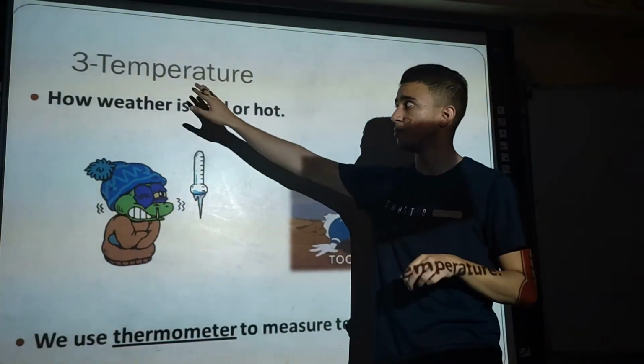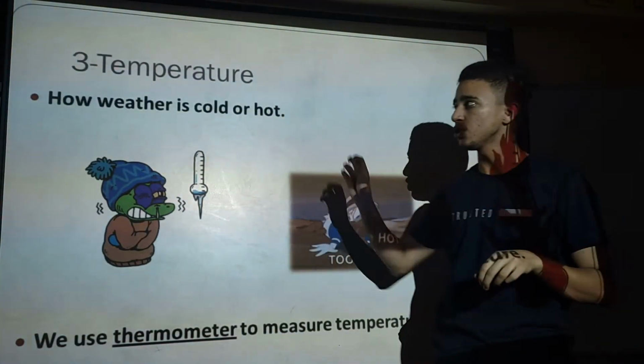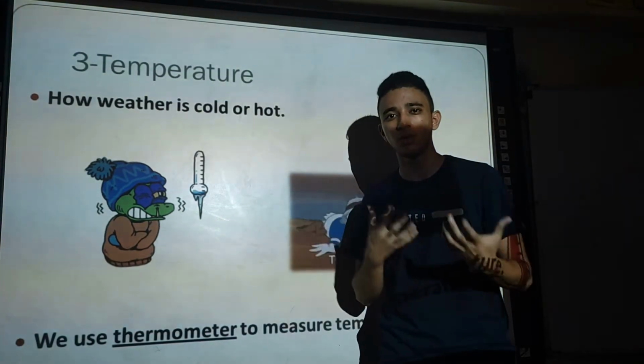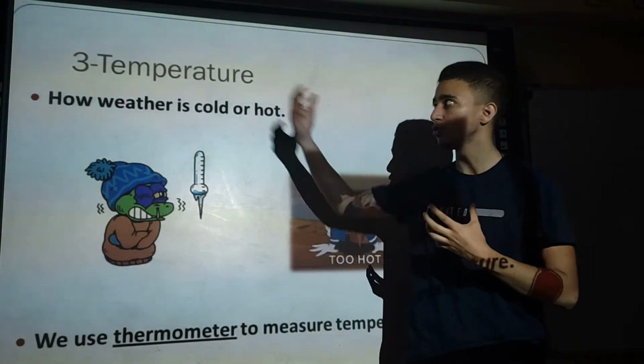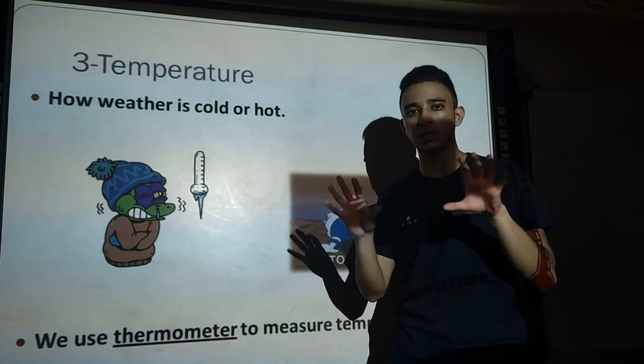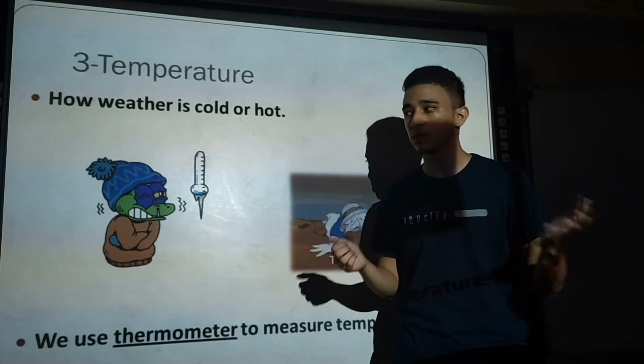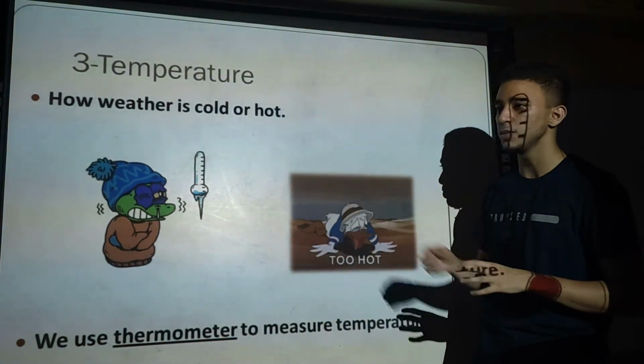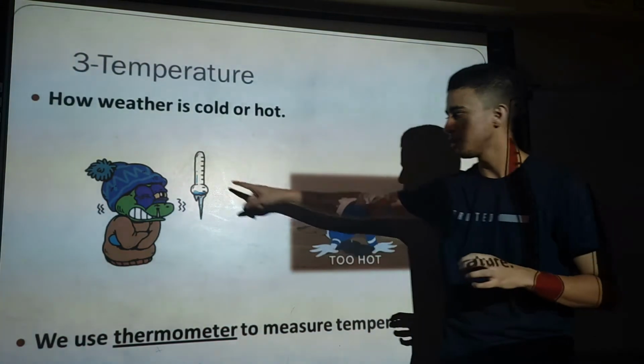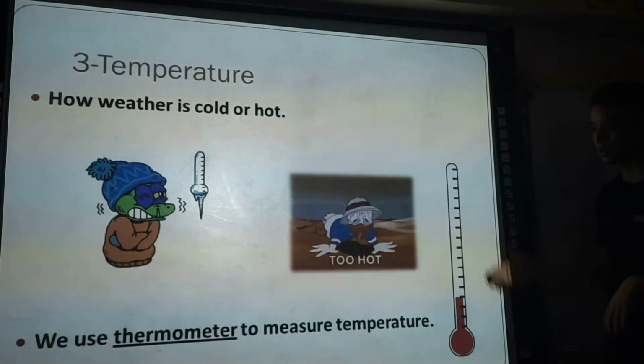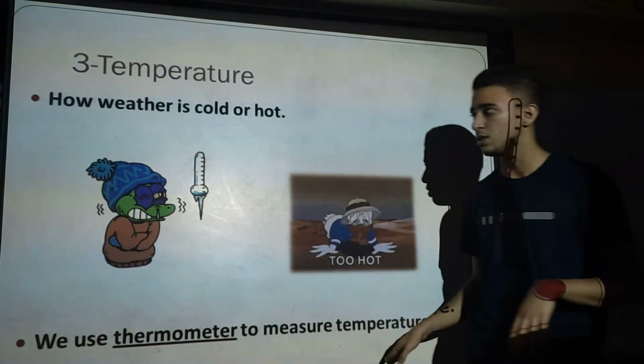Number 3, temperature. Temperature means what? How cold or hot the weather is. So we need to know the temperature to say that the weather is cold or the weather is hot. What do we use to measure the temperature? We use a thermometer to measure the temperature.